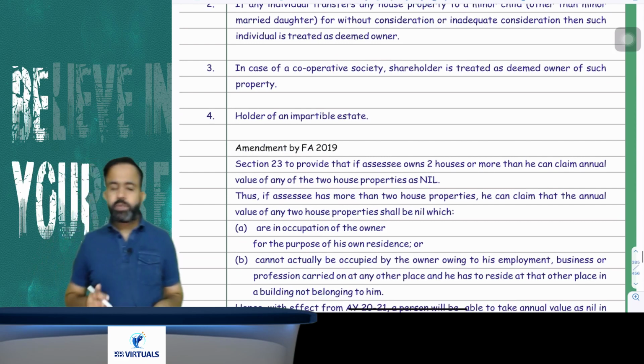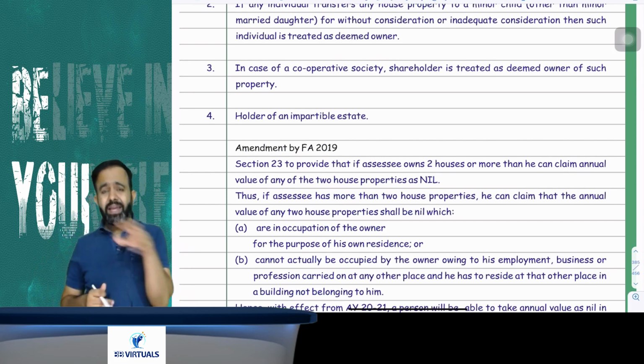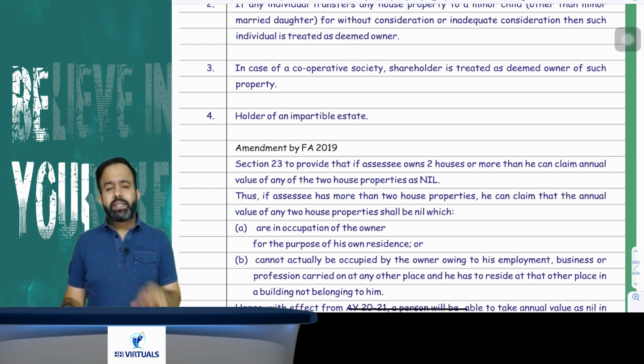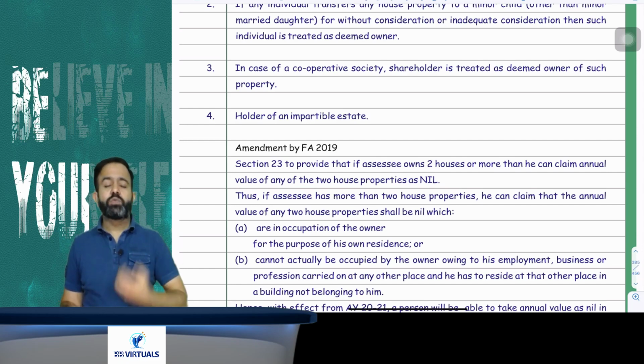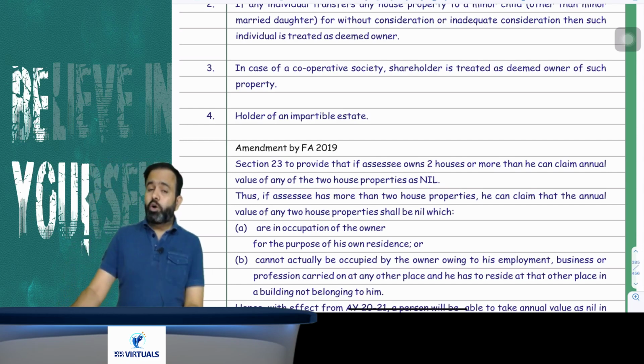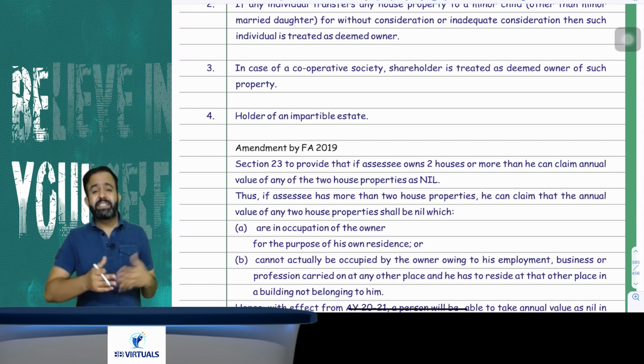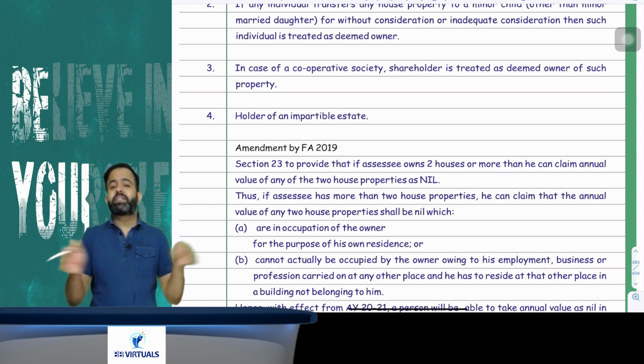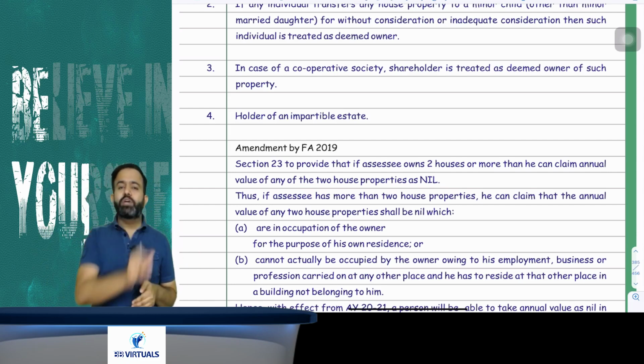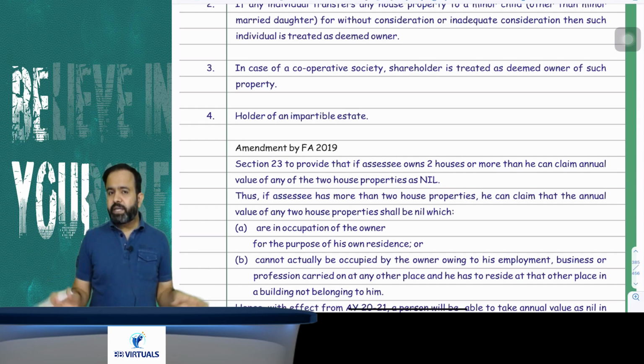Now guys, in case of a cooperative society, that property is always registered in the name of the cooperative society, but obviously we are the shareholders of the cooperative society, we are holding the share certificate, so we will be treated as the deemed owner of that house property. In case of an impartible estate, meaning an estate whose division is not possible, the main holder of that impartible estate will be treated as deemed owner.